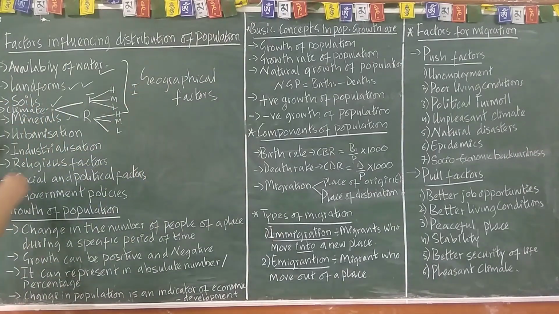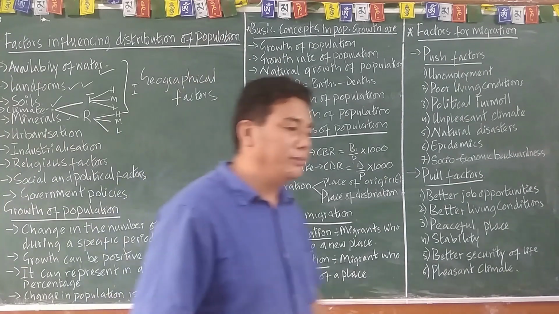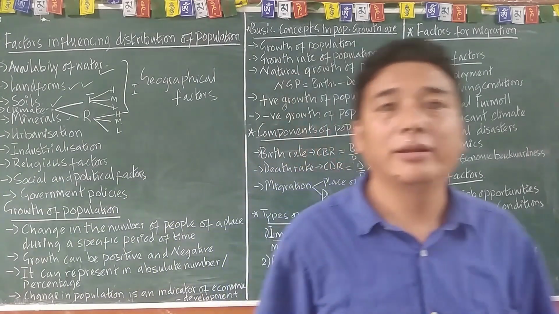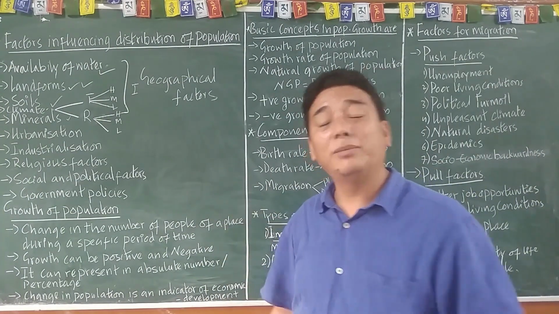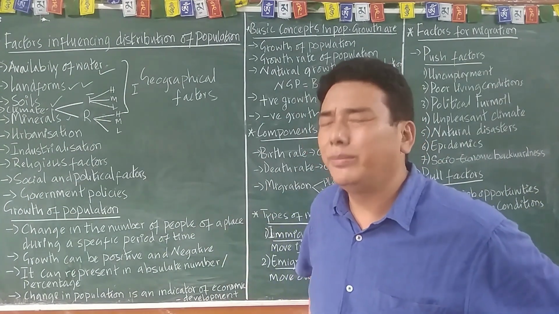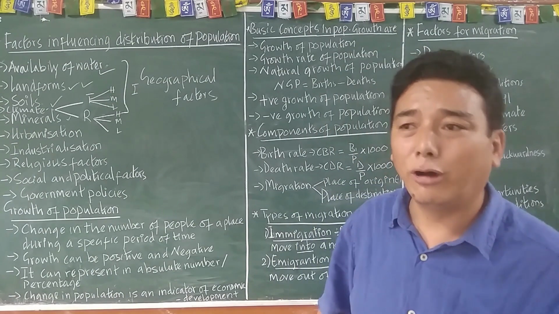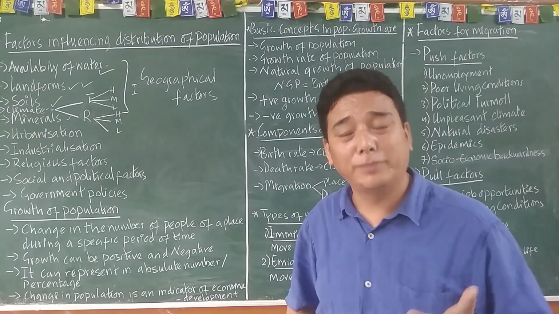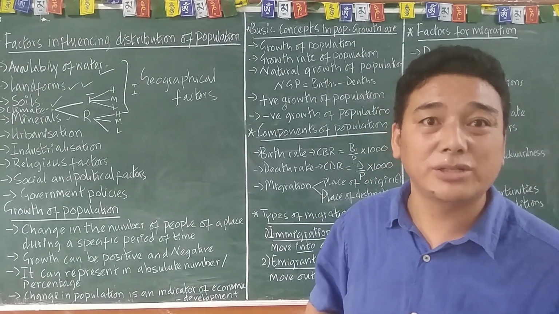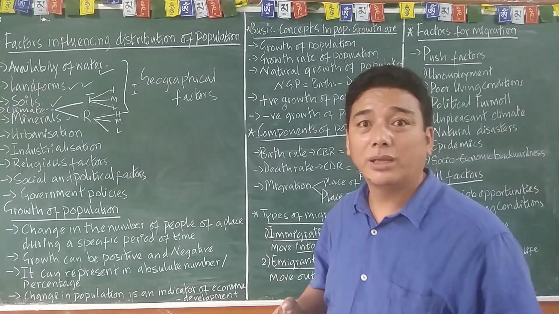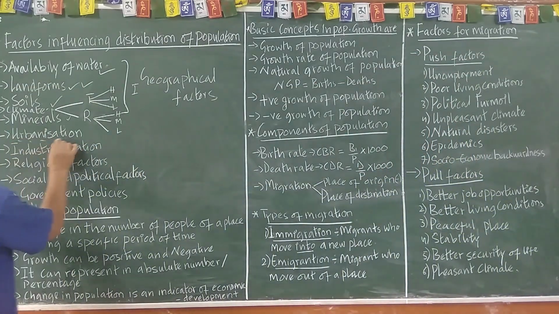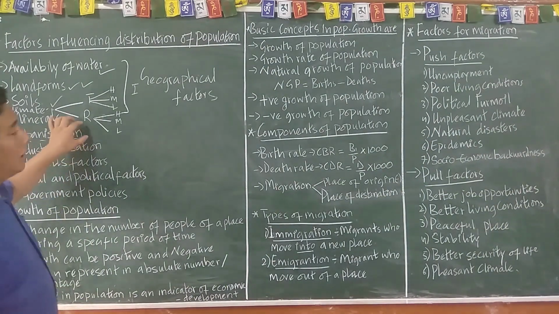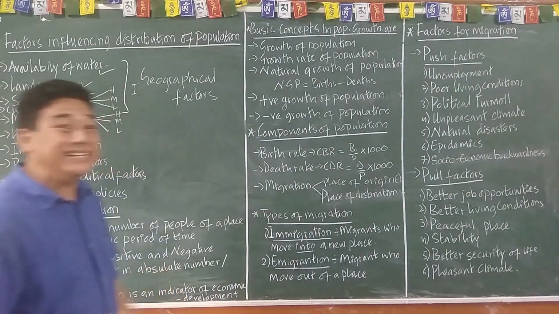Okay, and the minerals, I've told you that more than 2,000 minerals have been identified in the world. Wherever there is availability of water and minerals, you will find more population, because minerals are the treasure of a country. Then the next one is urbanization, like city life.